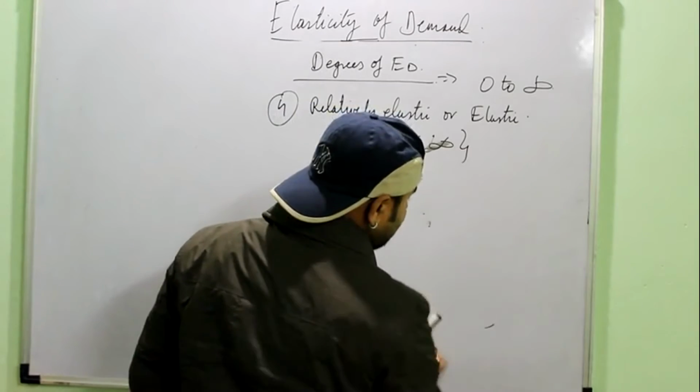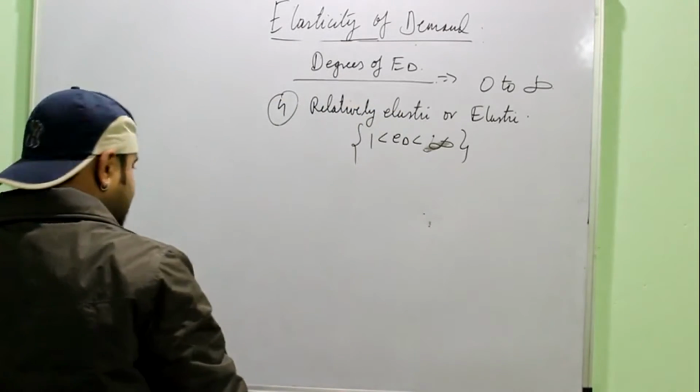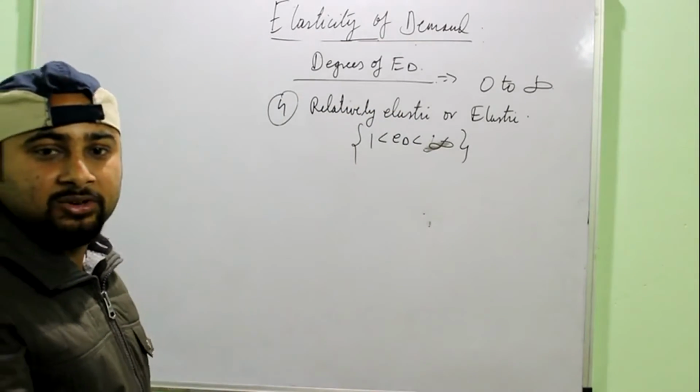Again for the diagram we use the same logic. This time the gap between the quantity axis Q and Q1 would be more.